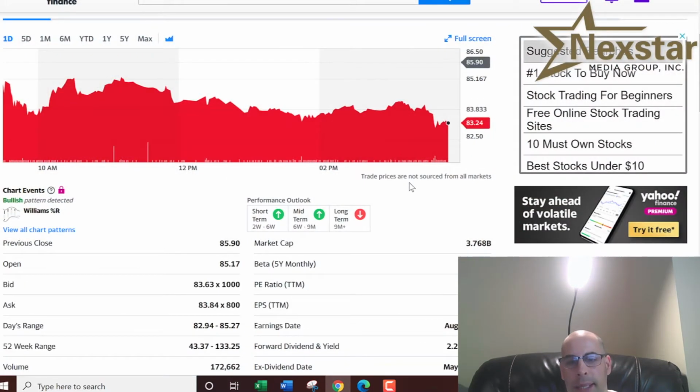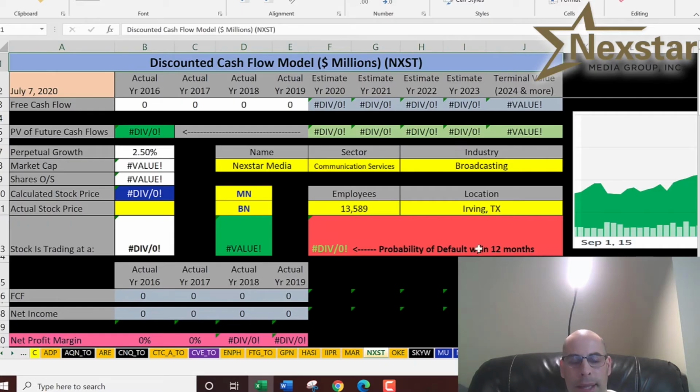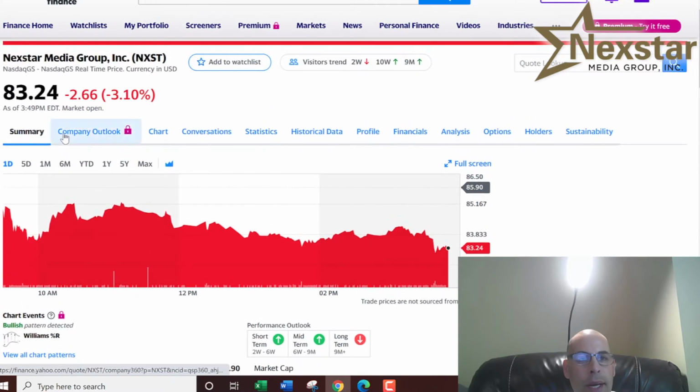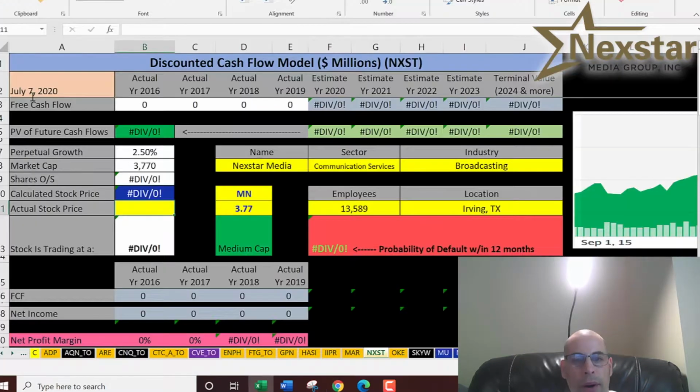So this company has a market cap of $3.77 billion. That's the value of the company according to the stock market. And they're trading at $83.24. So if you wanted to buy one share, that would be the price.